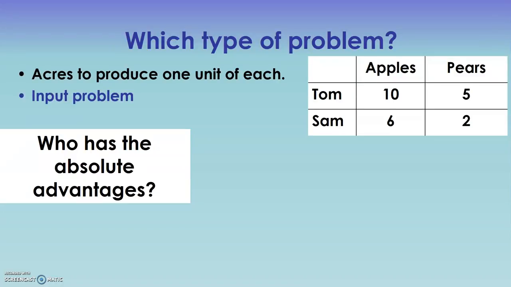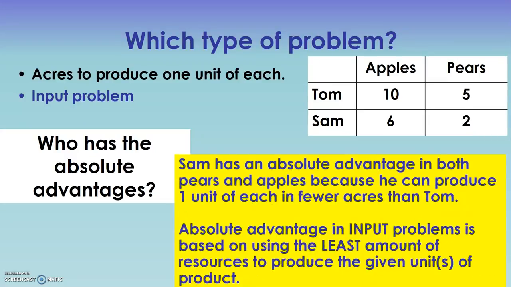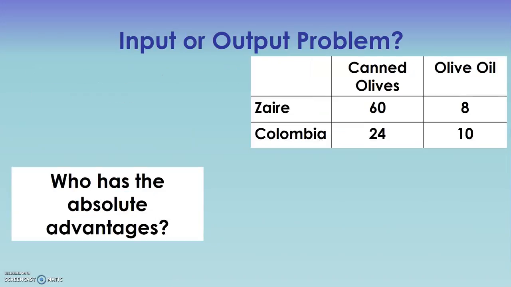Remember, it's going to be the person with the lowest inputs to create a unit of that fruit. So in this case, Sam can do it in 6 acres. Tom needs 10 acres to produce a unit of apples. So Sam is going to have the absolute advantage in apples, and Sam is also going to have the absolute advantage in pears. Now, one more example for you. Sometimes it's not so straightforward.